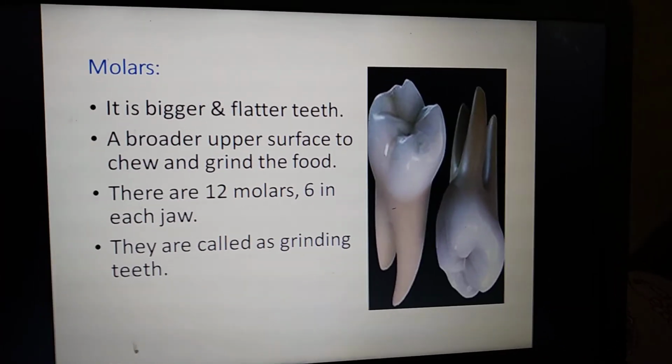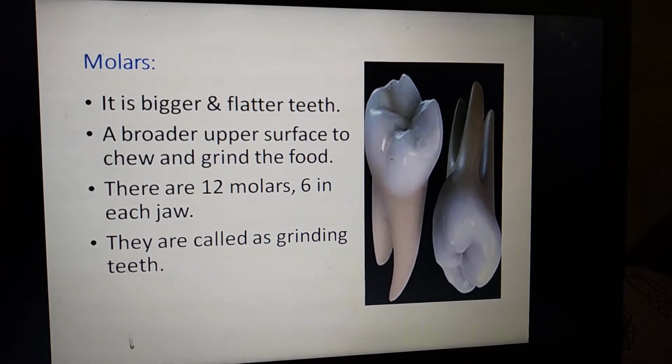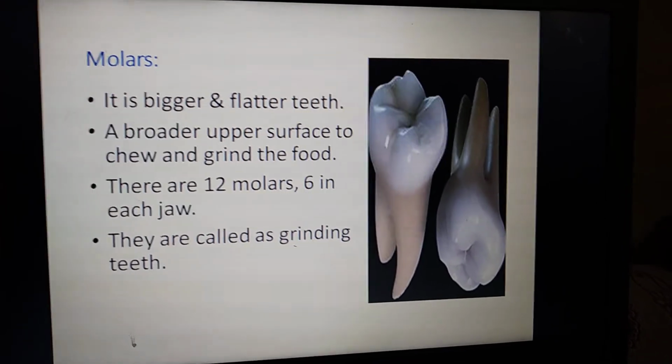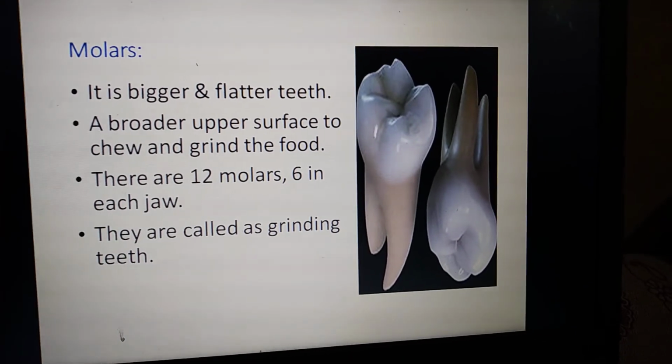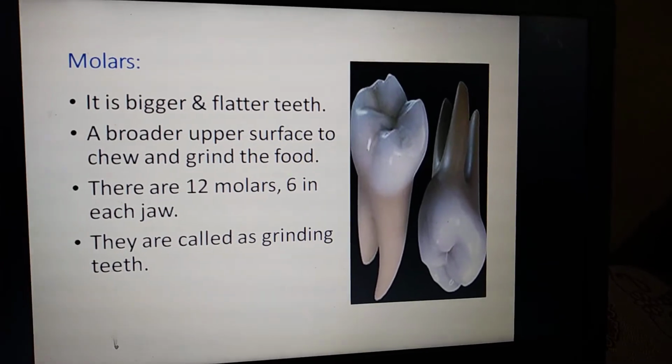The total count of molars is 12. In each jaw we can see six teeth. In the upper jaw we can see 6 teeth, and in the lower jaw we can see 6 teeth. These teeth are called grinding teeth.